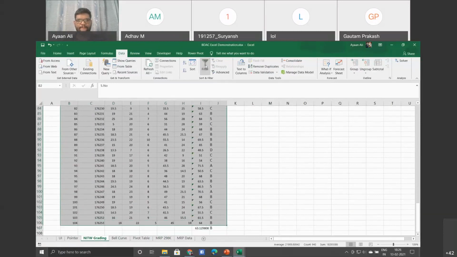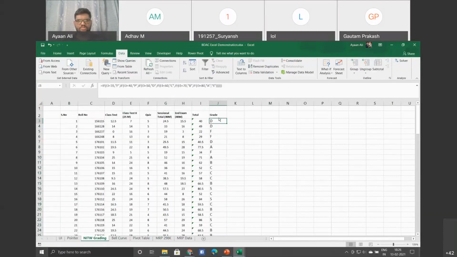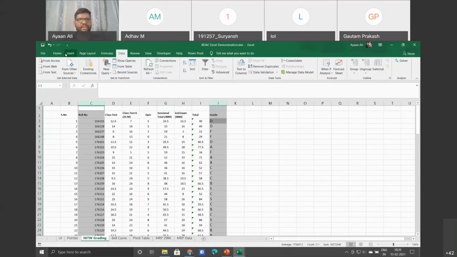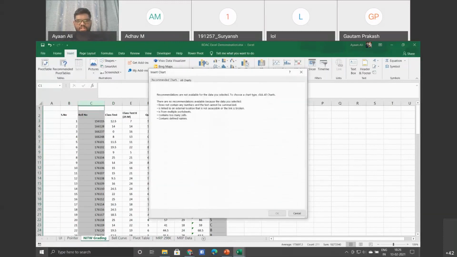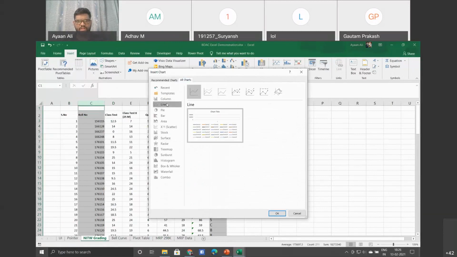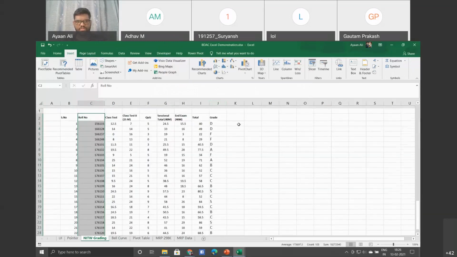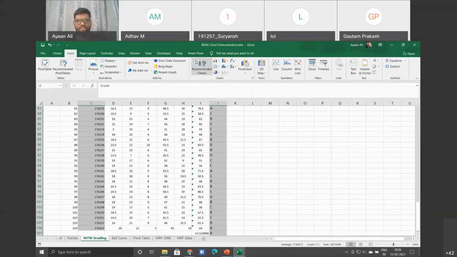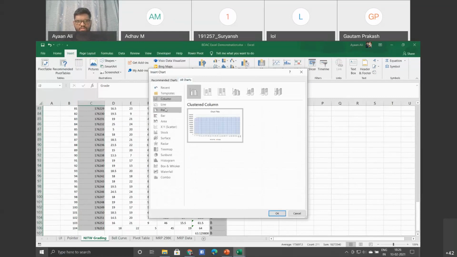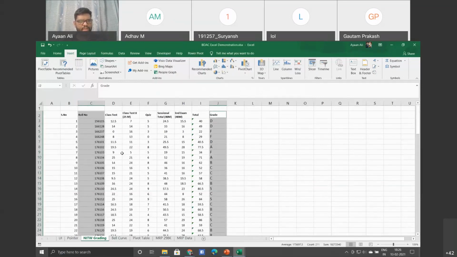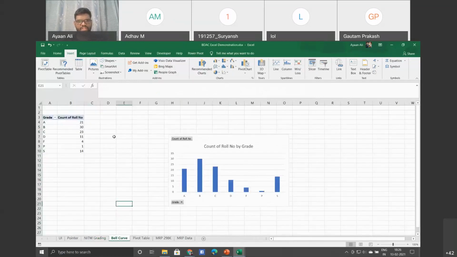So here if I just select the data, insert charts, okay, sorry, just a minute. Okay, this is the curve which you will actually get. So here you can get the count of roll number by grade.